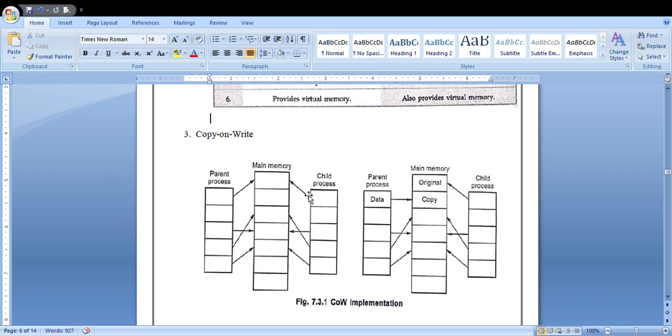You will be allocating a new page. In that new page, you will be taking a duplicate of that particular content. Once you have taken the duplicate, later you will be updating the previous value. So by that time, you will have both the original value and the updated value. That is the one main use of your copy on write implementation.